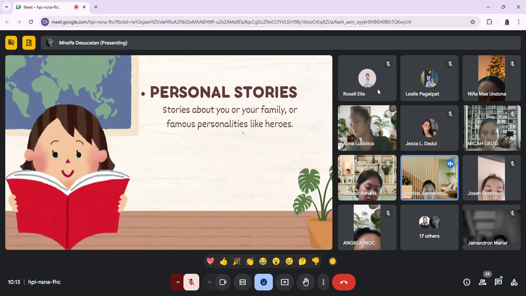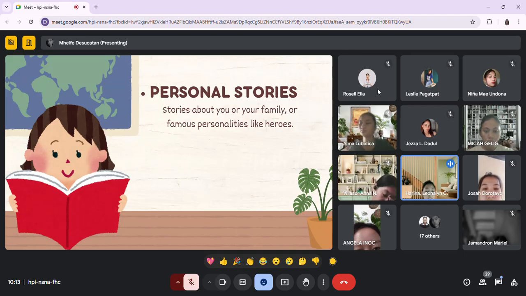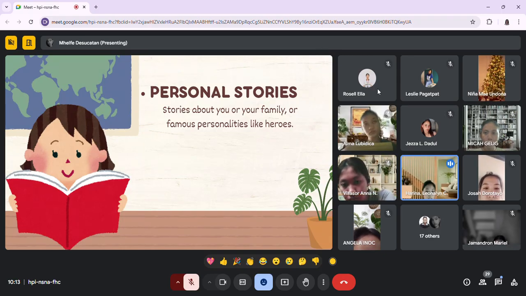So the next one is the personal stories. So personal stories, these are the stories about you or your family or famous personalities like heroes. So when we say personal stories, it is like little windows into someone's life. So they are the tales that are based on real experiences, based on feelings and lessons learned. So these stories can be simple accounts of an everyday event or deep reflections on a life-changing moment.